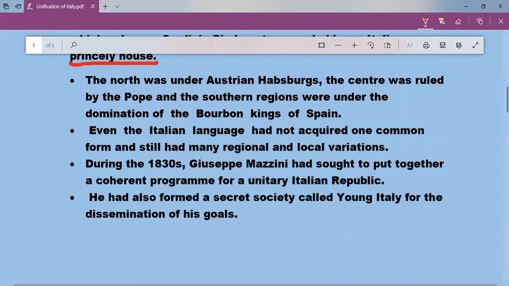Even the Italian language had not acquired one common form and still had many regional and local variations. Italian language did not have a common accent, and it had a lot of regional and local variations. During the 1830s, Giuseppe Mazzini, a revolutionary, tried for unification. He put together a coherent program. Coherent program means he tried to have a unified program for the unification. He tried to bring all the elements together.